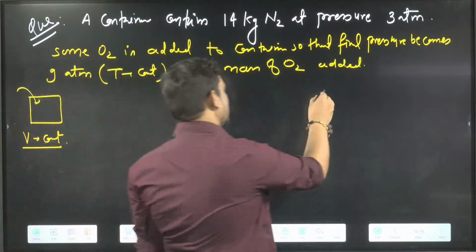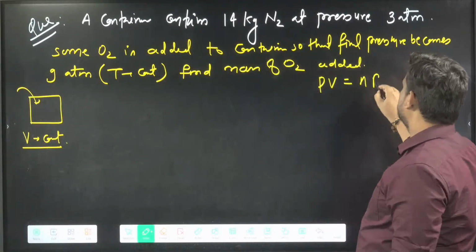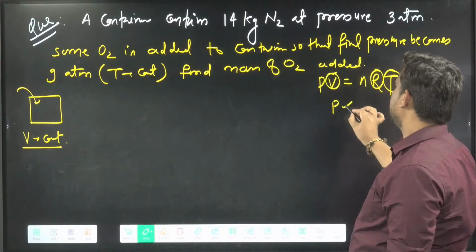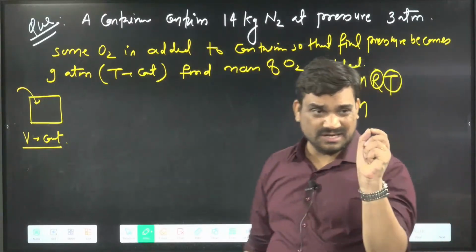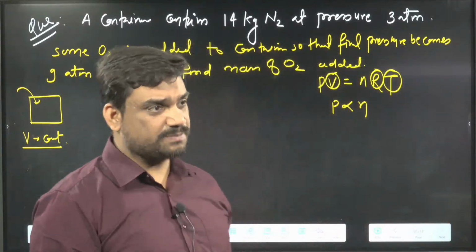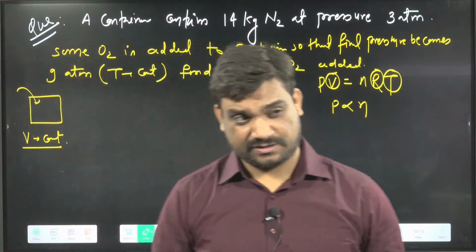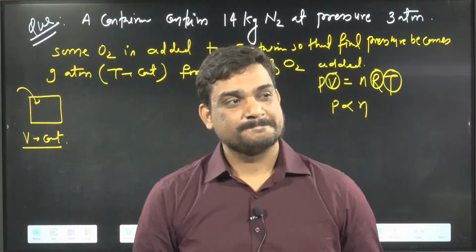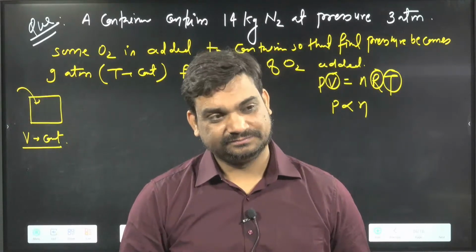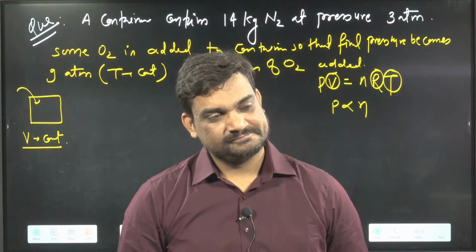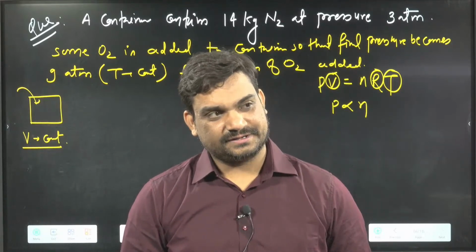If you write PV equal to nRT, here temperature is constant, R is constant, volume is also constant. It means P will be proportional to n. This is the key point, this is the hint for you. Pressure proportional to n. Now you have to try this question. Get the answer for this. Syam 48, Manish 48. What are others saying? 48.